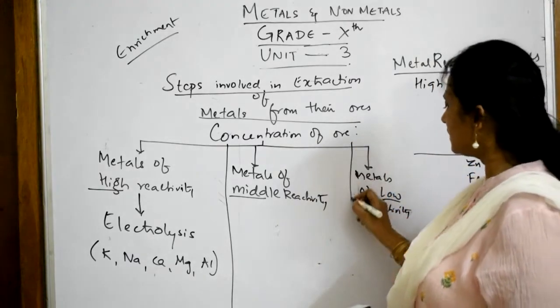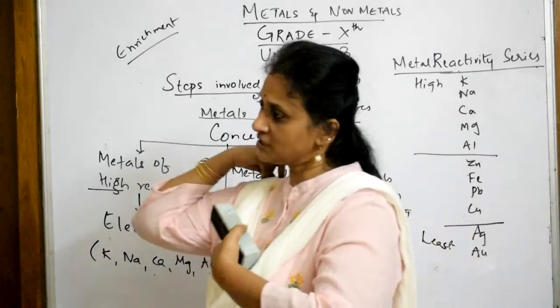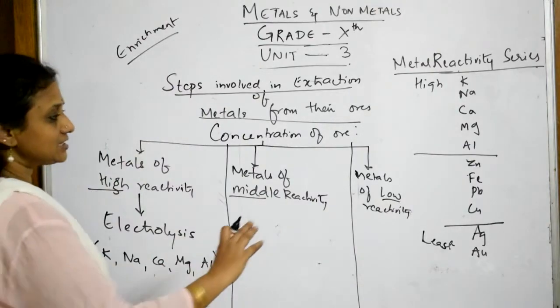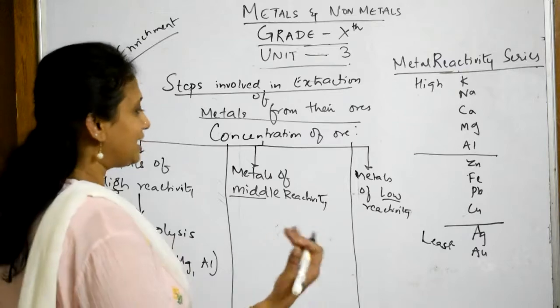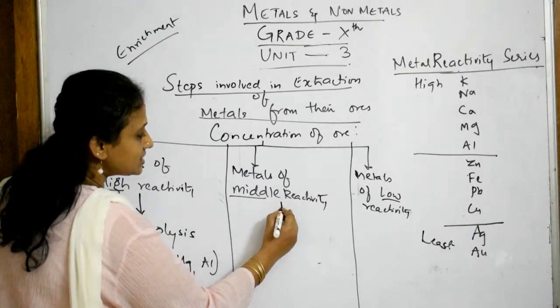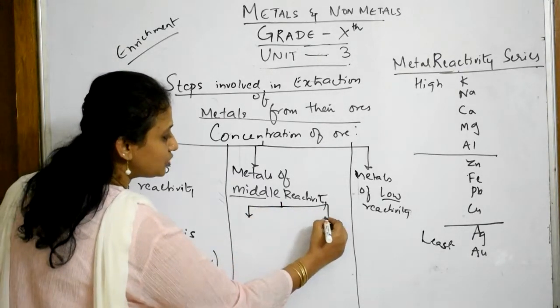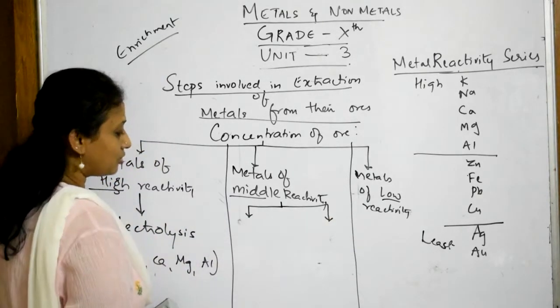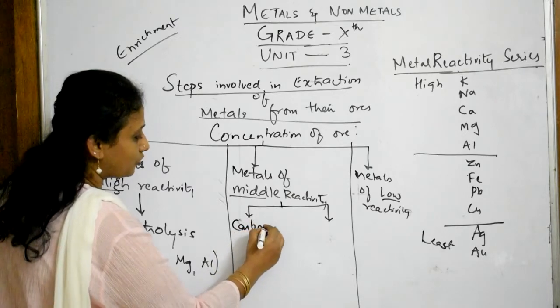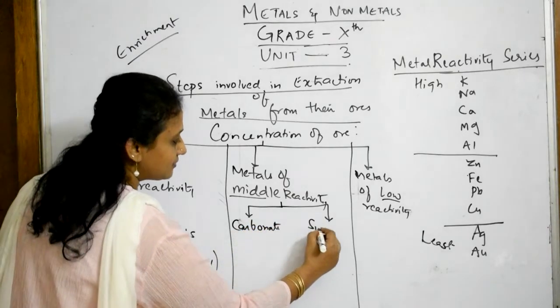Now, when it comes to the middle reactivity series, these are the metals: zinc, iron, copper and lead, or lead and copper. In middle reactivity series, in nature, they exist in 2 forms. One is the carbonate form and the other is the sulfide form.